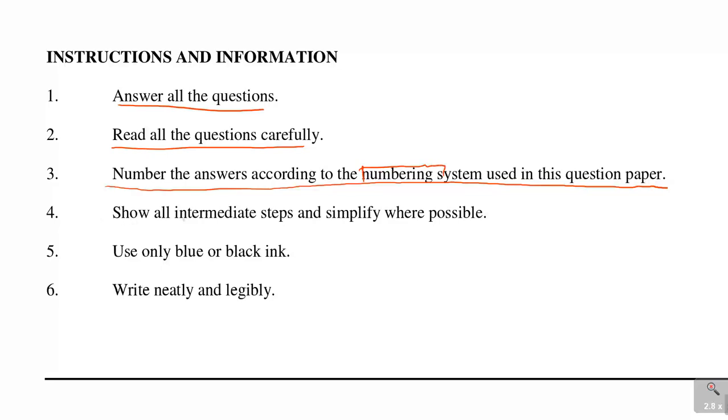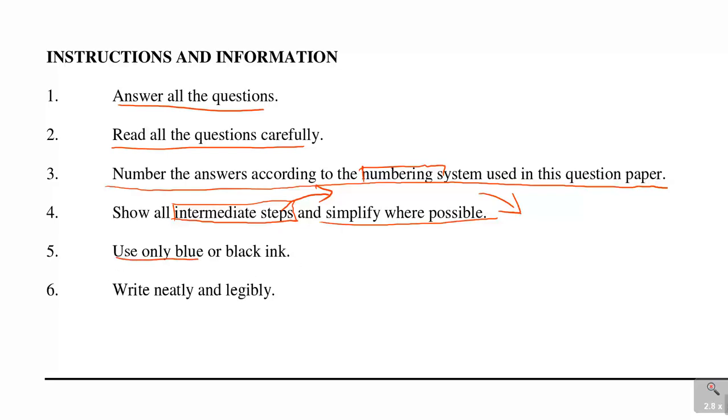Then it says, show all the intermediate steps and simplify where possible. Sometimes it's tempting to write your answers first in the question paper as your rough work, but remember to take all those workings into your actual answer book, because if you don't, you won't be marked for whatever you didn't write in the answer book. So in as much as you are doing your rough work in your question paper, don't leave that rough work there. You need to take those steps into your answer book.